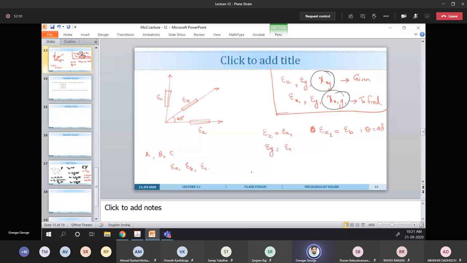We get epsilon x cos square theta, epsilon y sin square theta plus gamma xy sin theta cos theta. So epsilon x1 is nothing but epsilon x by 2 plus epsilon y by 2 plus gamma xy by 2.